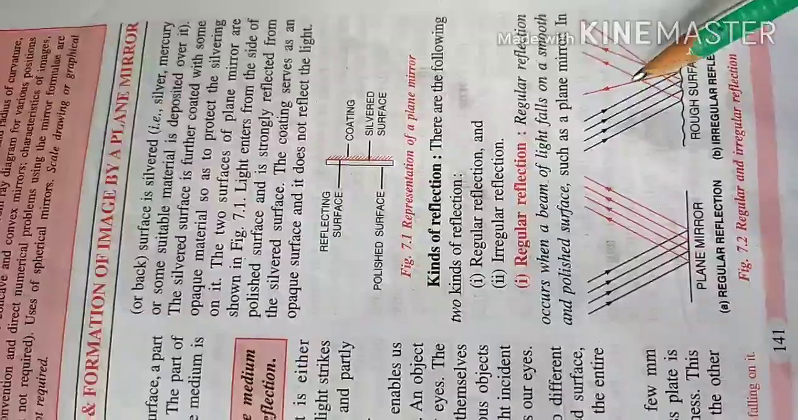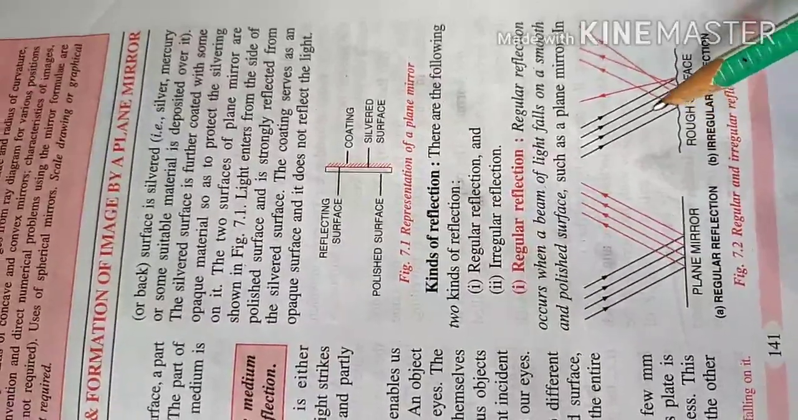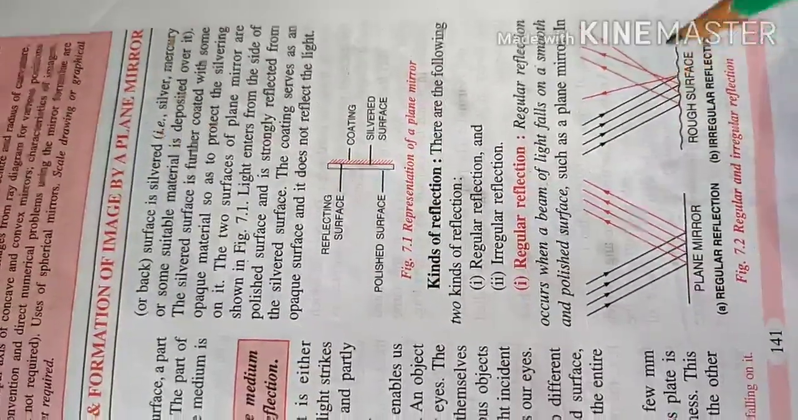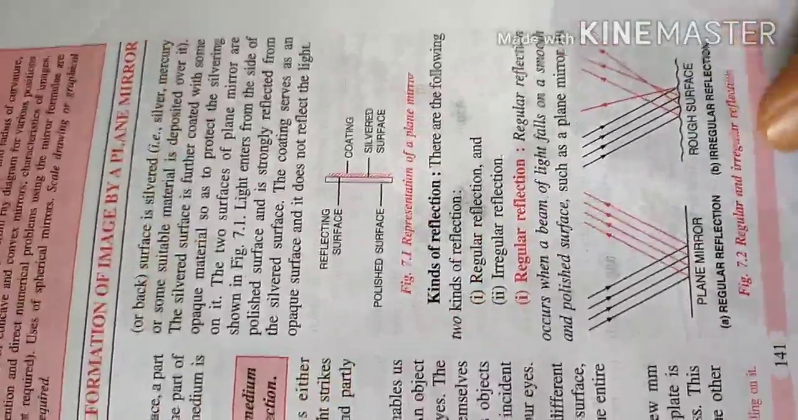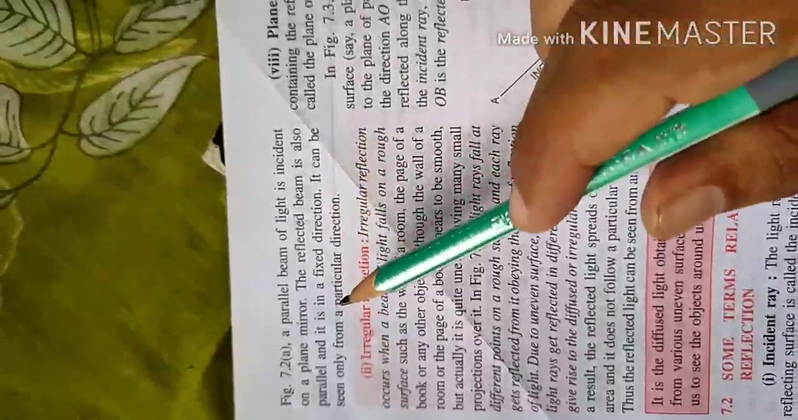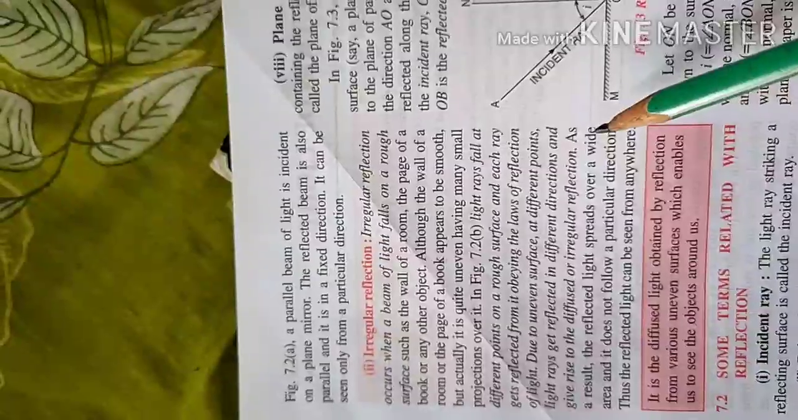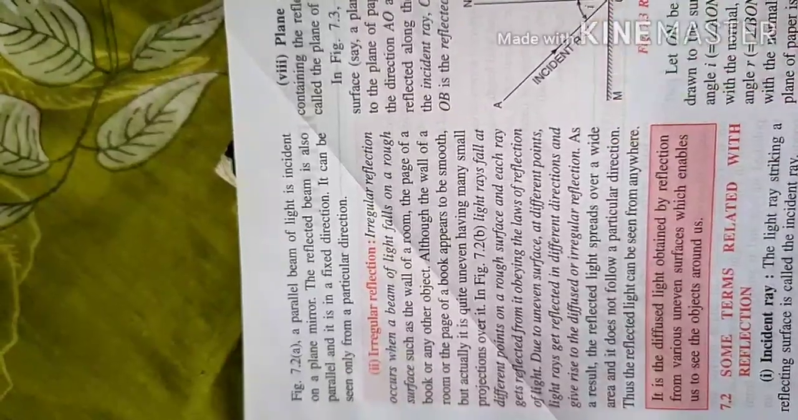Irregular reflection occurs when the reflecting surface is rough, so that the parallel incident rays become non-parallel after reflection. In regular reflection, the reflected beam is parallel and in a fixed direction, so it can be seen only from a particular direction. In irregular reflection, where the reflection occurs from a rough surface, the light can go in any direction.